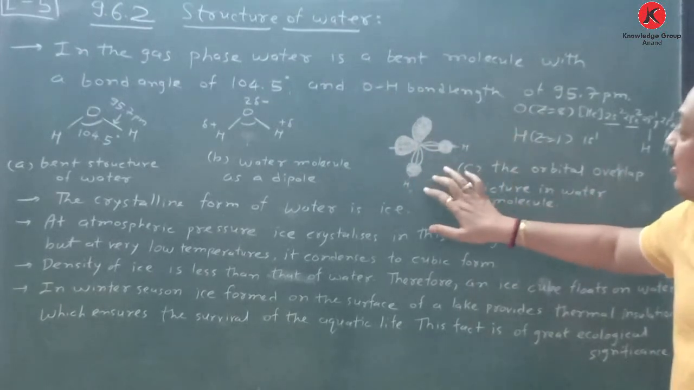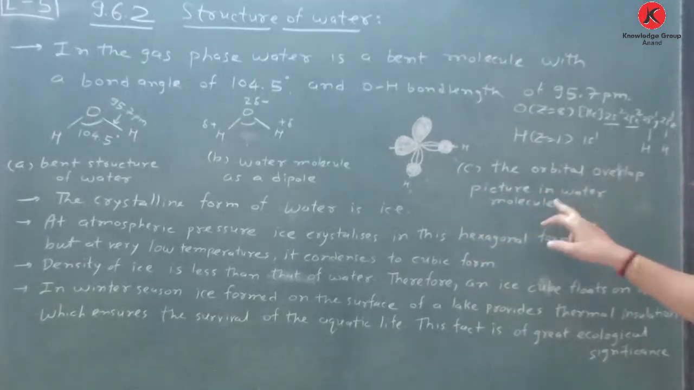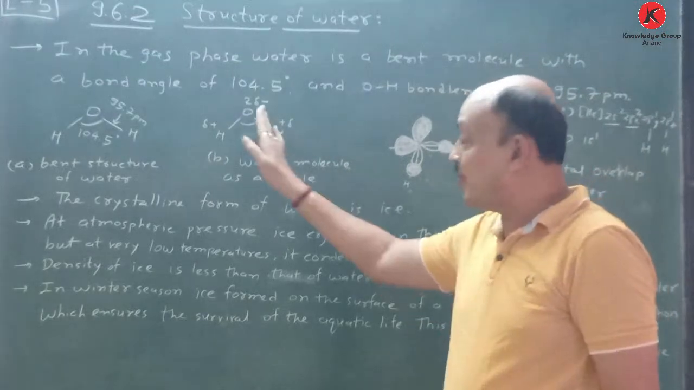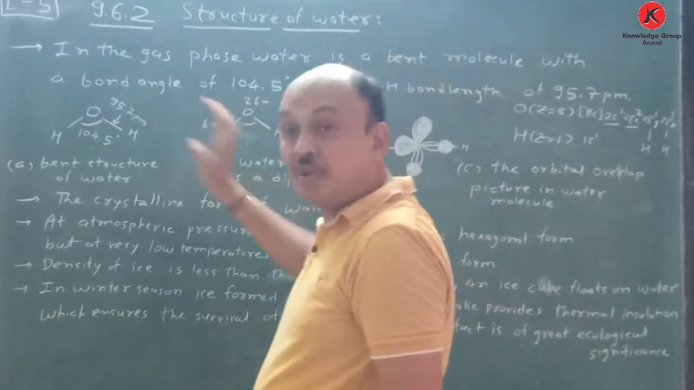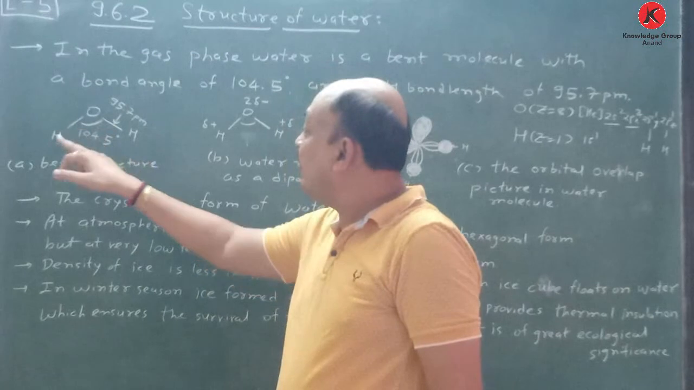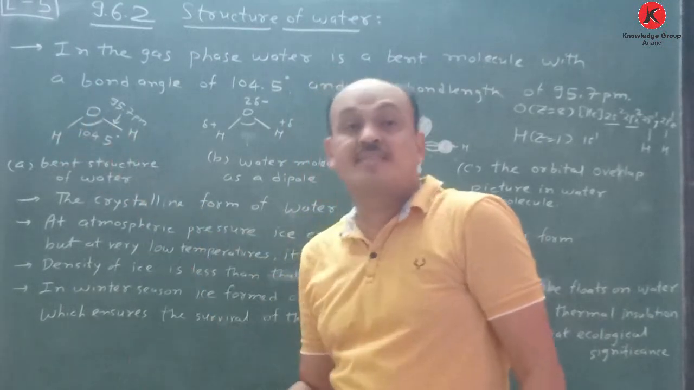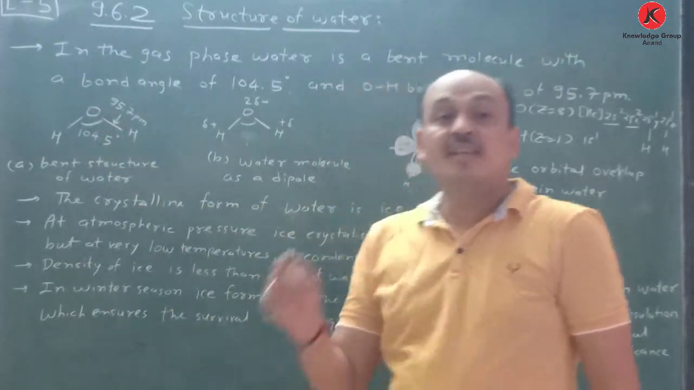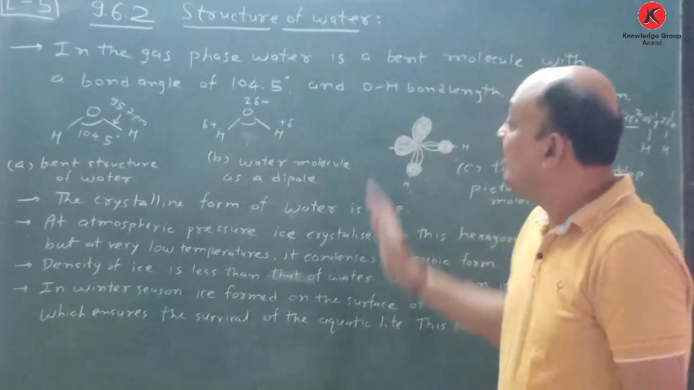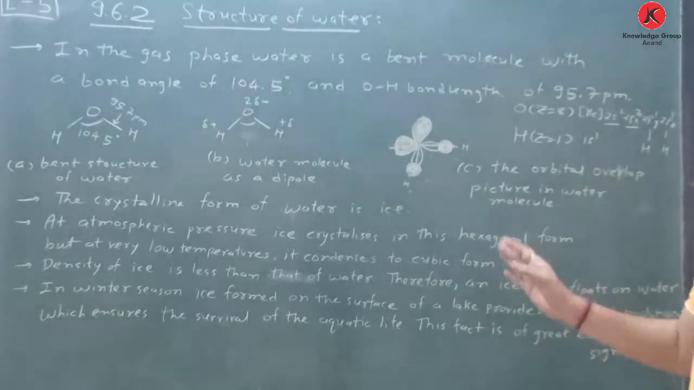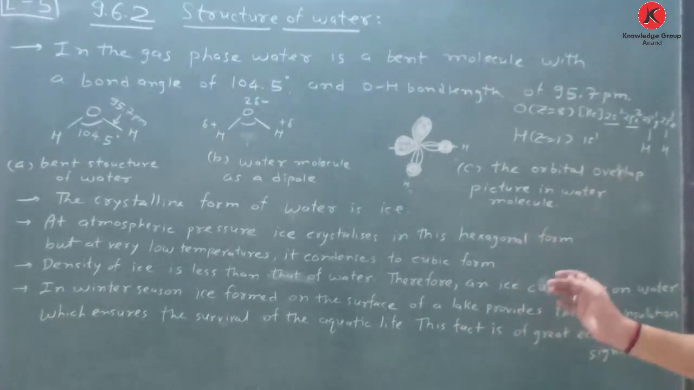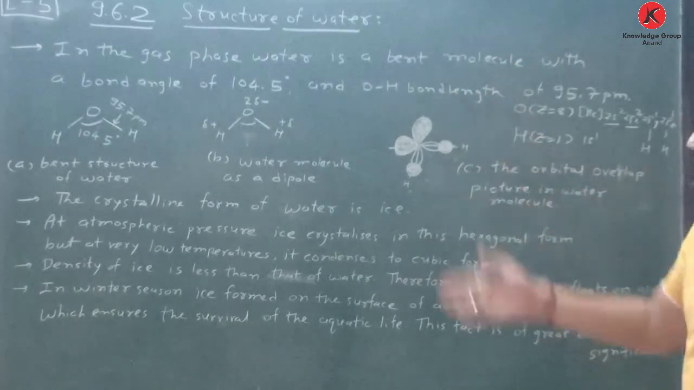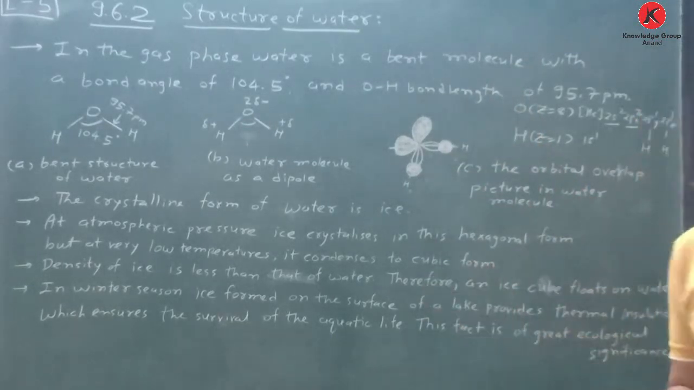So this is all about the orbital overlap picture in the water molecule. The water molecule is a dipole, because positive and negative charges are there. Remember, the bond angle between hydrogen, oxygen and hydrogen is 104.5 degrees, and the oxygen-hydrogen bond length is 95.7 picometers. This is a very important topic regarding the structure of water. Now switch to 9.6.3, structure of ice. Please take this screenshot and write it completely.